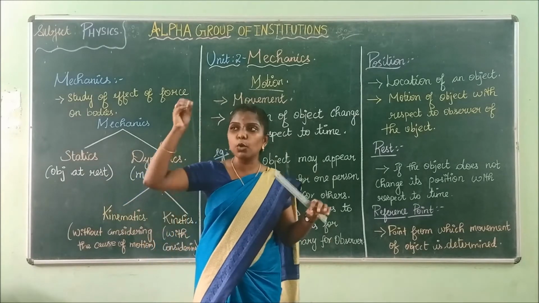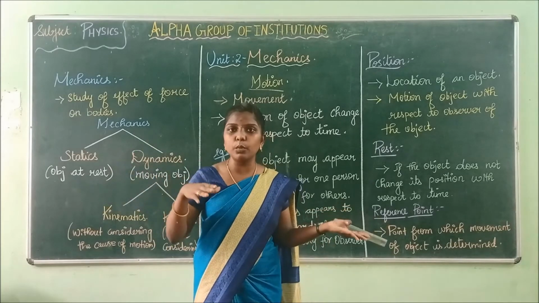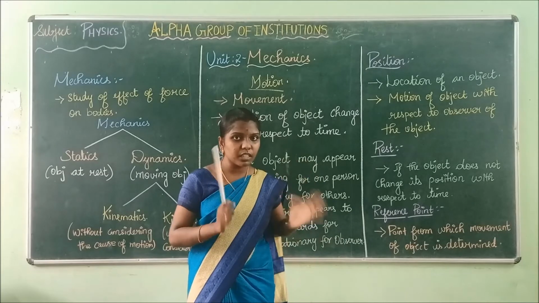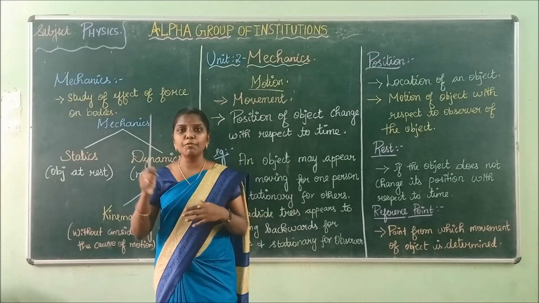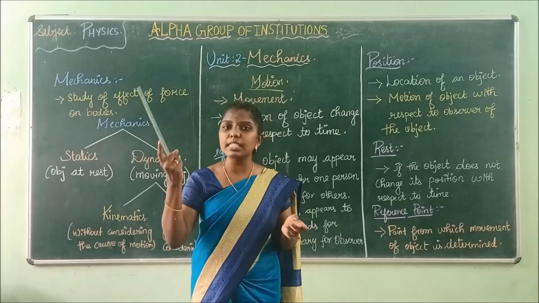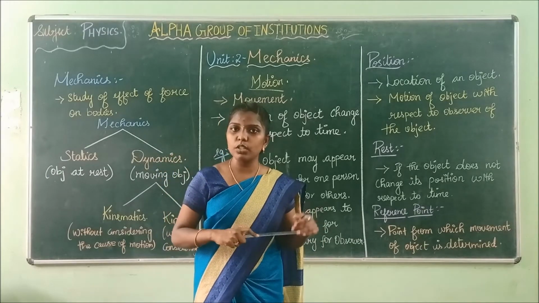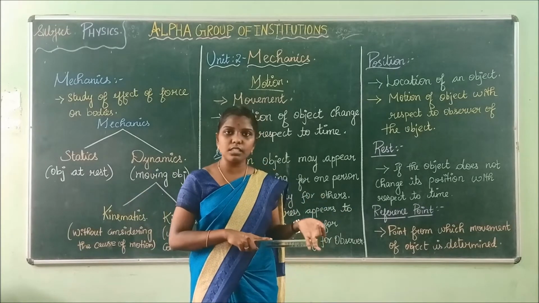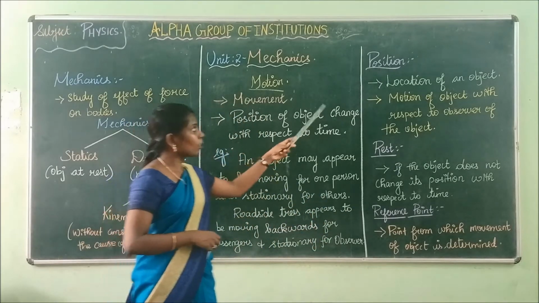For the person standing in the same place and observing, the trees will be at the same place. The trees will be at the rest position. In the same way, if you are moving on the bus, you can feel that the trees seem to be moving backwards. This is the example for motion and rest. Is it clear? Yes.